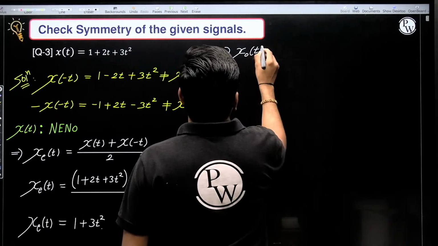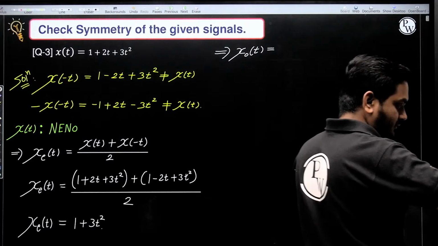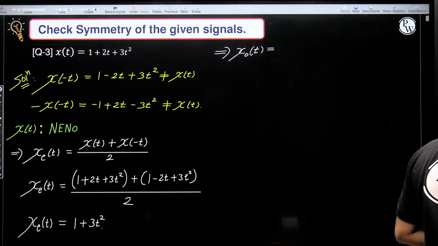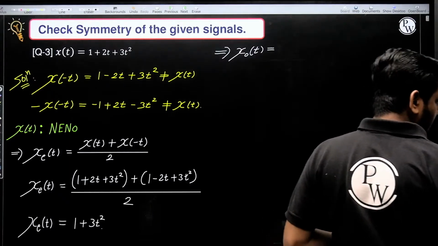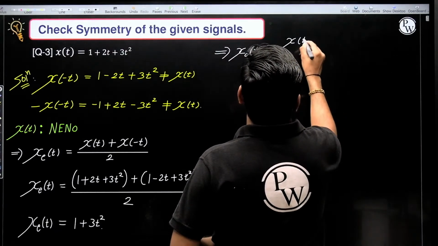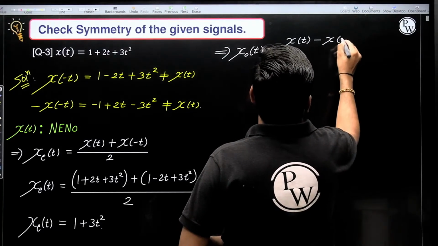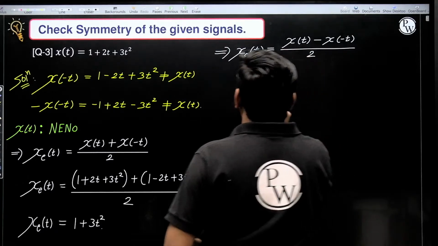Odd part is given by x of t minus x of minus t, whole divided by 2.